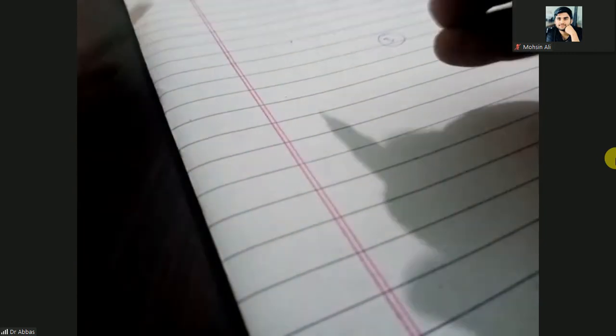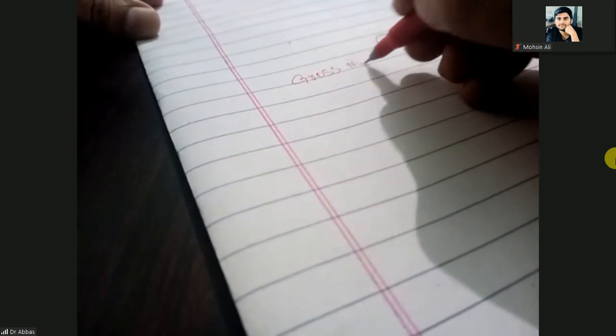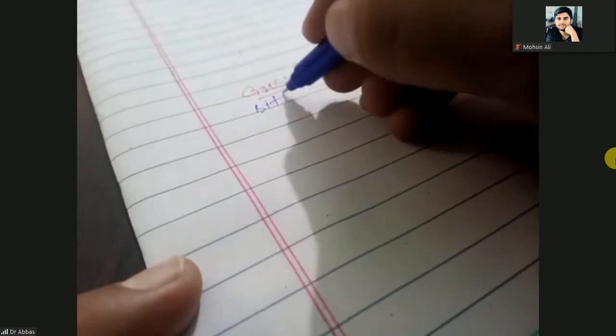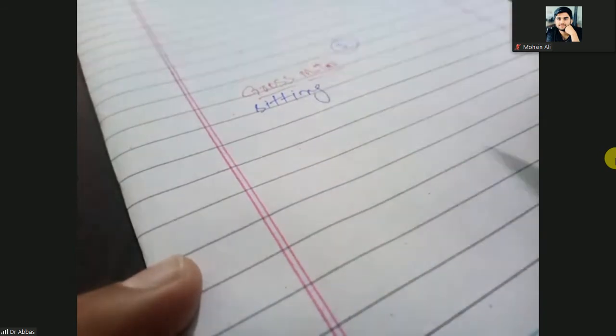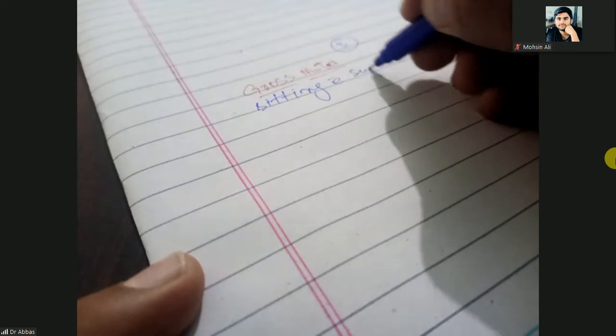So first let's discuss the gross motor. Holding neck, sitting, standing, walking, and so on. So what are the upper ages for the gross motor? I say sitting. Start with sitting with support.